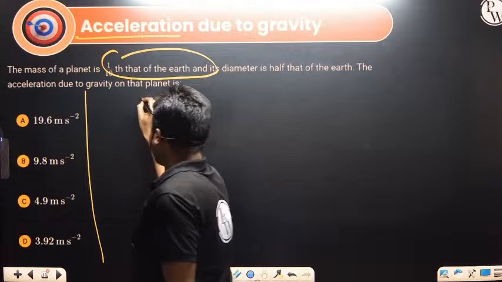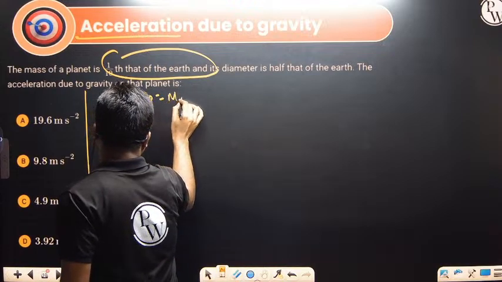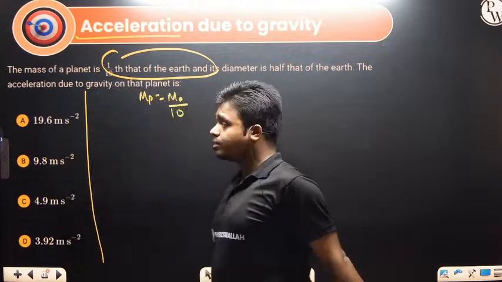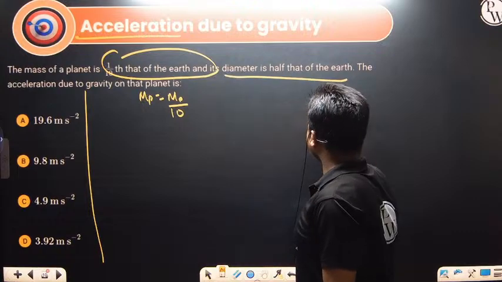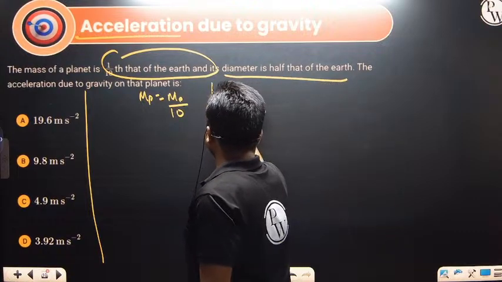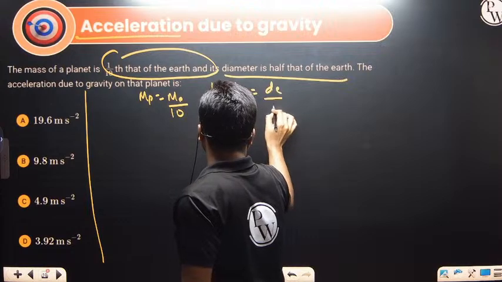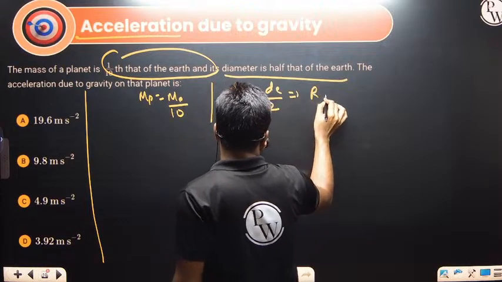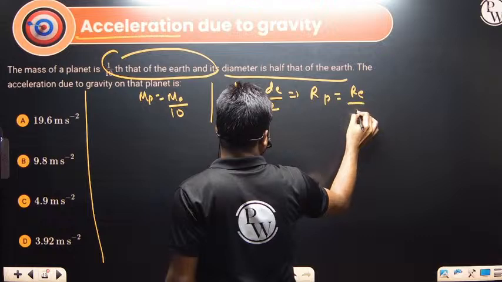So here the mass of the planet, Mp, is equal to the mass of the earth divided by 10, and its diameter is half of that of the earth. So the diameter of the planet is half of the diameter of the earth. So obviously the radius of the planet will be half of the radius of the earth, yes or no?